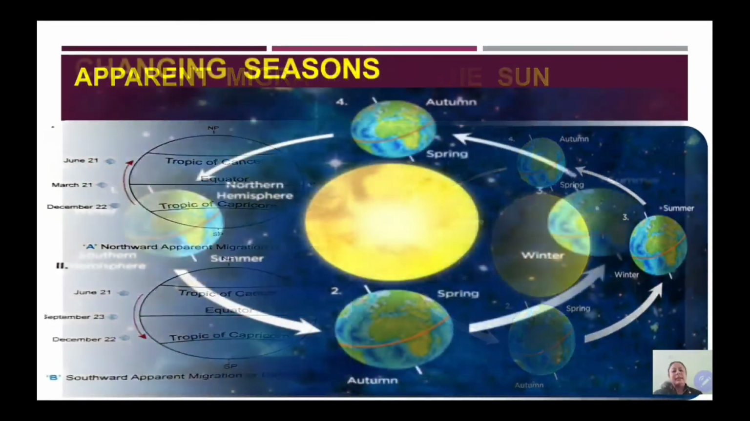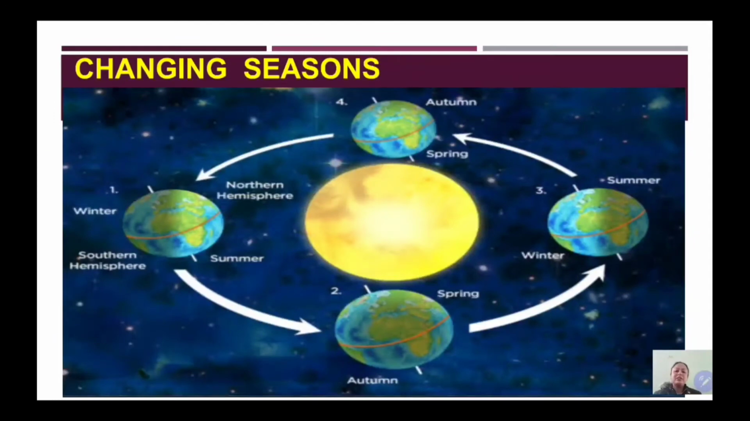Now let's move to the next effect, that is changing season. Students, we are aware that seasons change because the earth is moving around the sun in its orbit. So let's take this position.